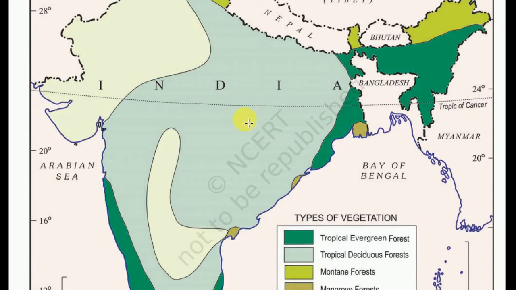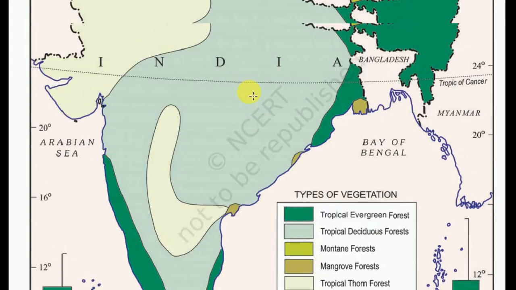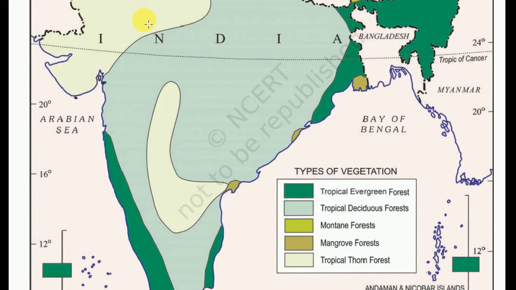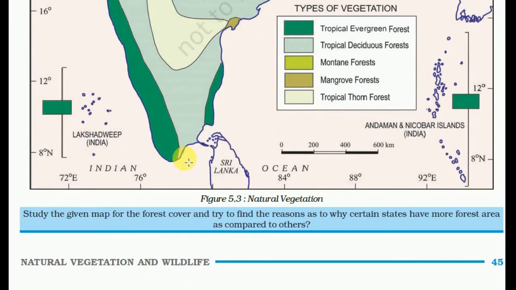These are the tropical deciduous forests, and this is the tropical thorn forest. So there are different types of forest here.